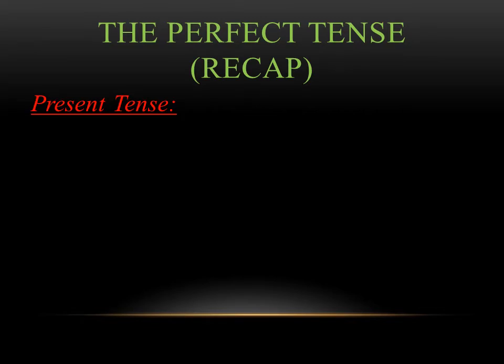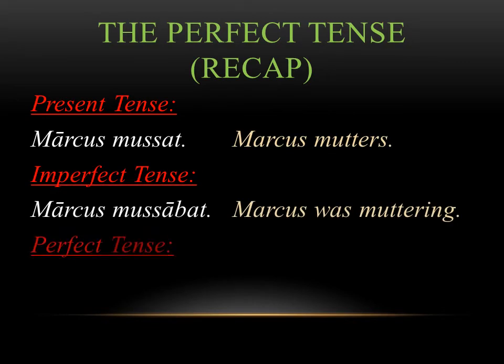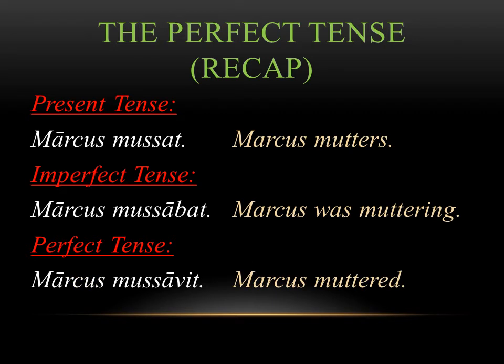So just to recap the tenses that we know, we have 3 different sentences here. You have Marcus musat, Marcus musabat, and Marcus musavit. The first sentence, musat, is in the present tense. You're saying Marcus mutters. And again, you can see the T ending is just simple present tense. Marcus mutters. The second sentence has the BAT, the imperfect infix of BA, telling you you've changed the tense. So now it doesn't mean Marcus mutters. You're saying Marcus was muttering. And again, the reason you do that is you're trying to say that this happened in the past and it was ongoing. Marcus was muttering.